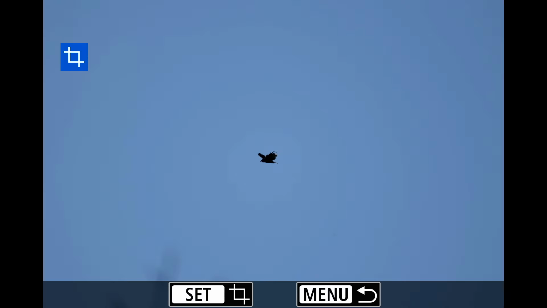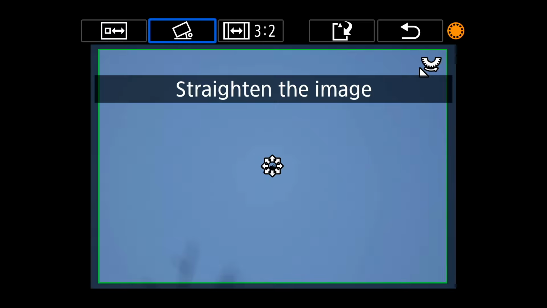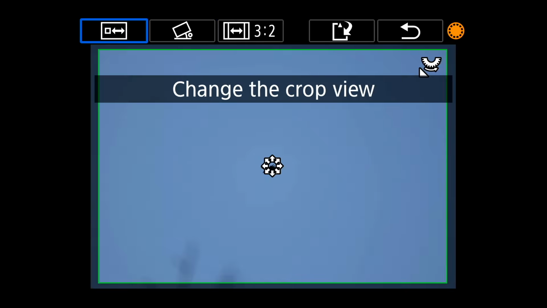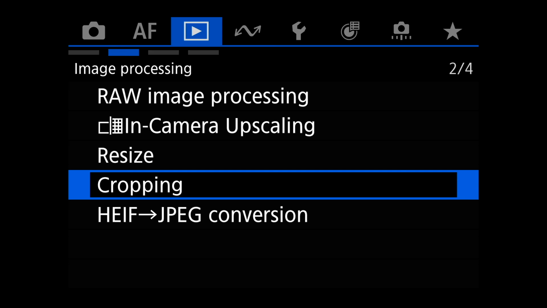Cropping, same deal. You can come in here and then you can start cropping in here. Straighten the image, you can crop it, you can do whatever you want, change the aspect ratio. Pretty simple, pretty straightforward, if you want to do all this editing in the camera.